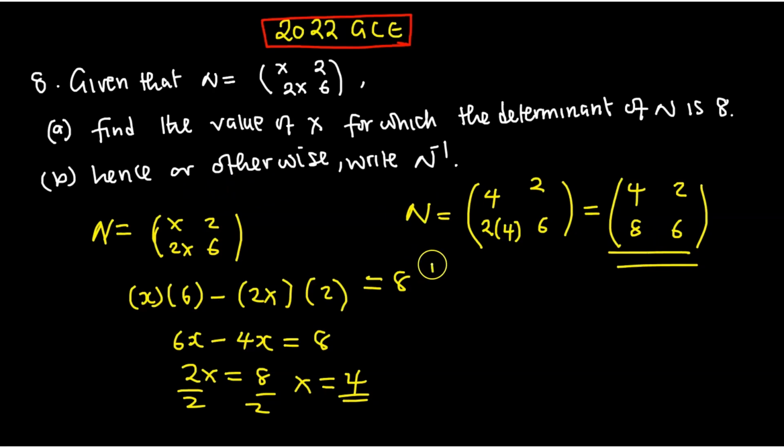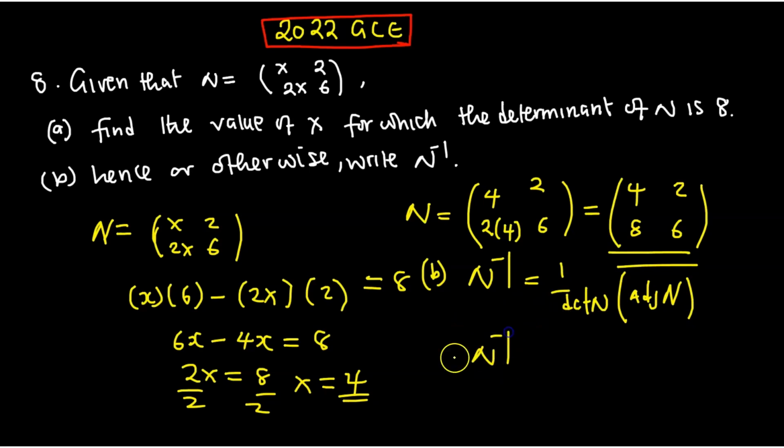inverse. So in answering question B, finding the inverse of N, we are going to say 1 over determinant of N, then multiply by the adjoint of N. Okay? So now, what is the determinant? So N inverse is equal to what? This one, please, is the negative. It's just a 1 on top there, not a 1 like the way I had written it. Okay, so take note of that.